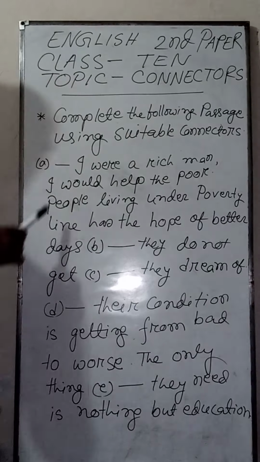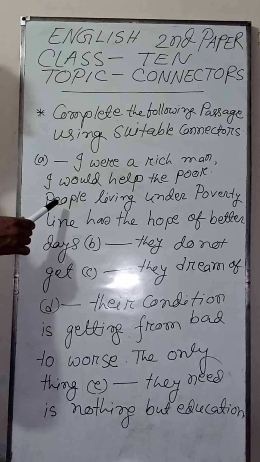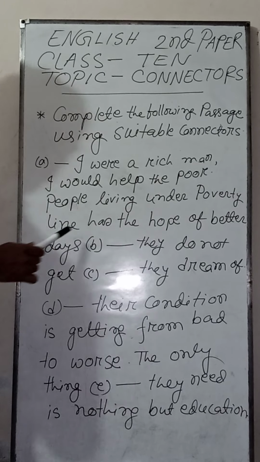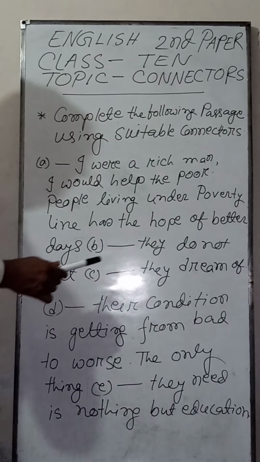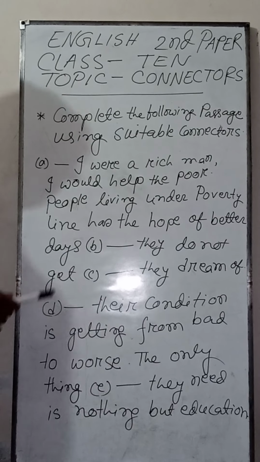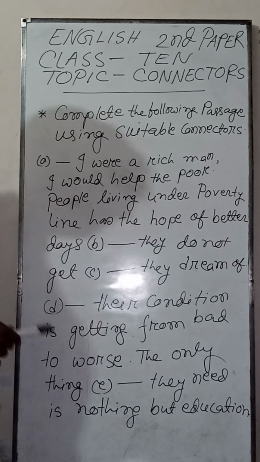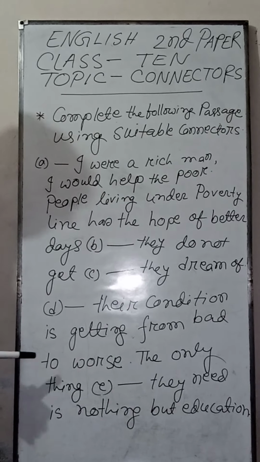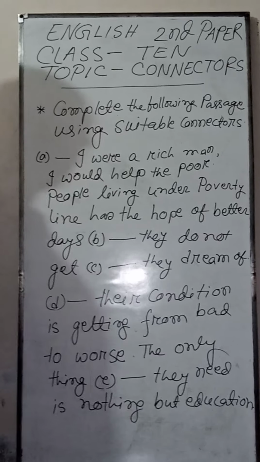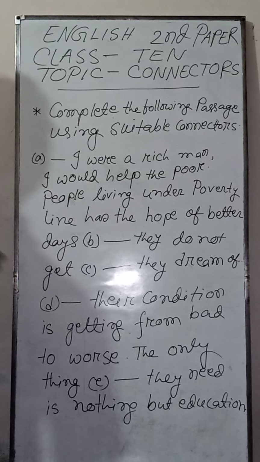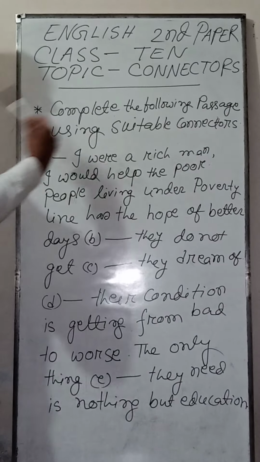Here is a passage: dash, I were a rich man, I would help the poor people. People living under poverty line have the hope of better days dash, they do not get dash, they dream of dash, their condition is getting from bad to worse. The only thing dash they need is nothing but education. If you go through this passage, how will you complete it with suitable connectors?